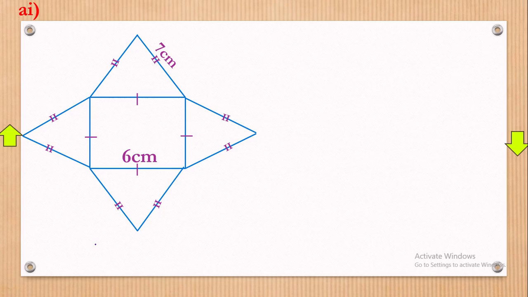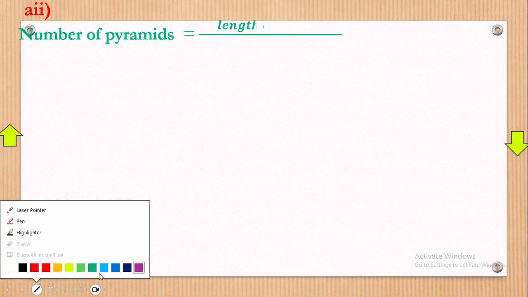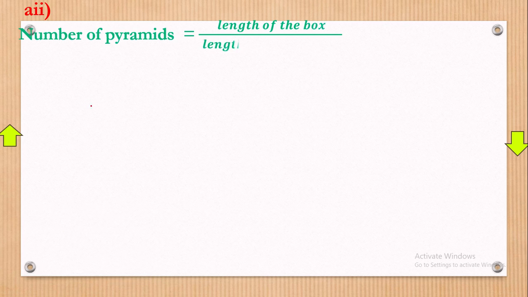So without wasting time, let's go there. We find the number of pyramids we have right there. So with this, we shall begin with that formula: number of pyramids is equal to length of the box over length of the pyramid. I was explaining this. Why length of the box? Because the box is what?